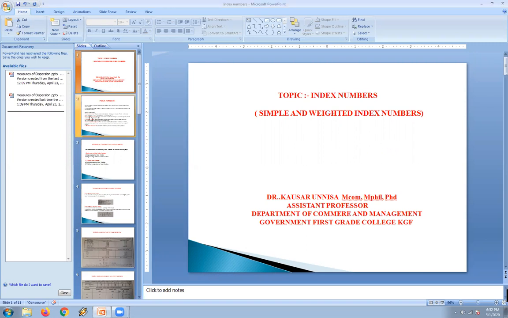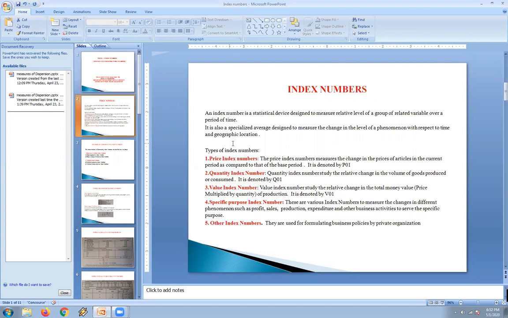Okay, so before going to start simple and weighted index numbers, let us know what you mean by the index number. So index numbers, when we are going to be calculated, means when there are fluctuations or the variations in the economic conditions of a country. So we are using the barometers.